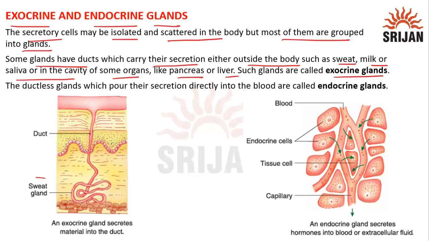Here we can see sweat gland has duct to carry the secretion. So we can say that this is exocrine gland. The ductless glands which pour their secretion directly into the blood are called endocrine glands. So here you can see these are the endocrine cells and this is blood vessel containing blood, and the secretion is directly into the blood.